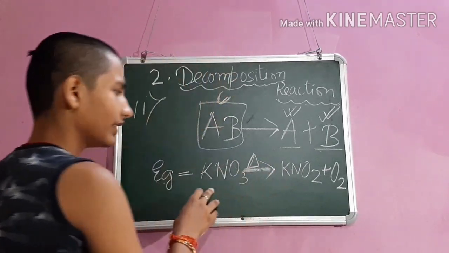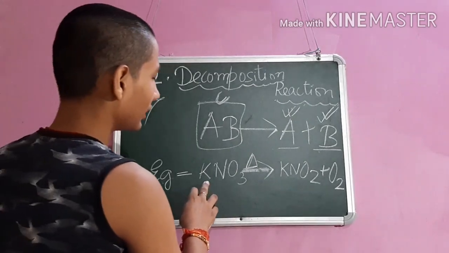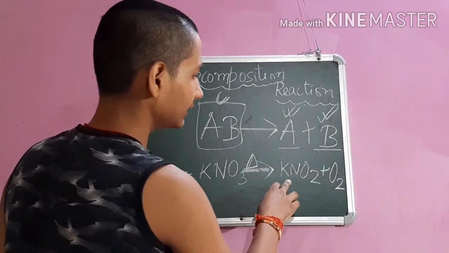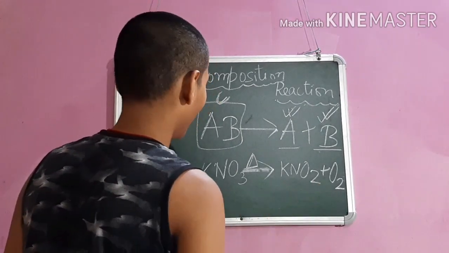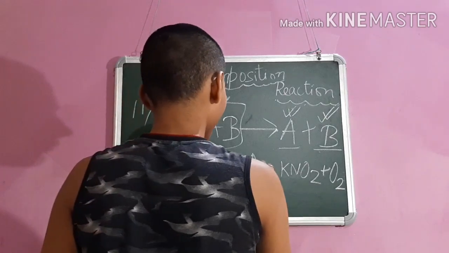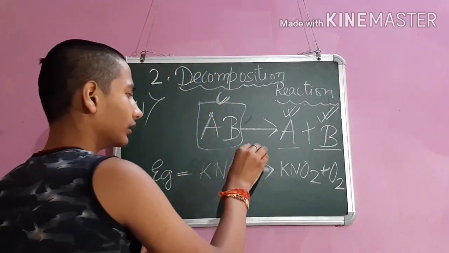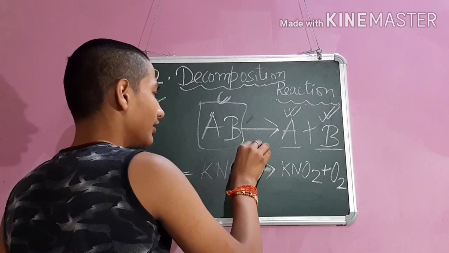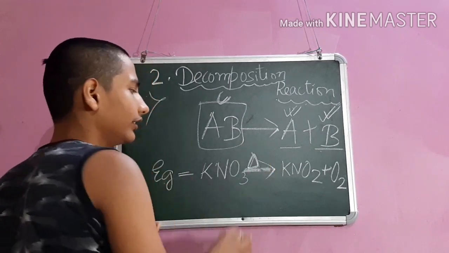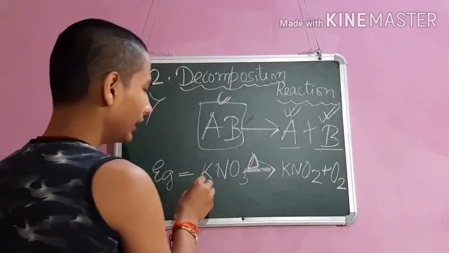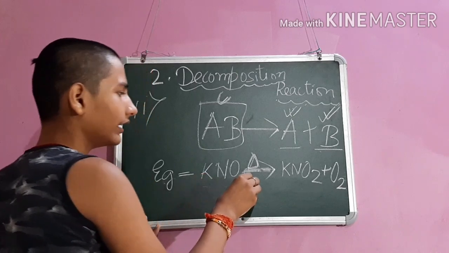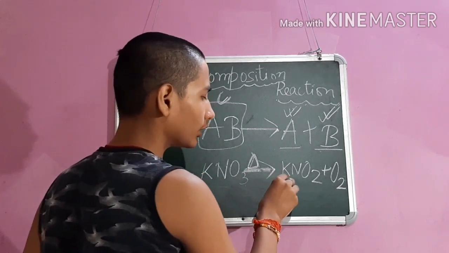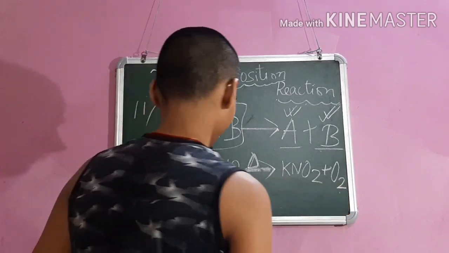This is an unbalanced chemical equation. We take here potassium nitrate, and here potassium nitrite with oxygen is formed. The energy applied for the reaction is heat. We will give heat to potassium nitrate, then it will break into potassium nitrite and oxygen.